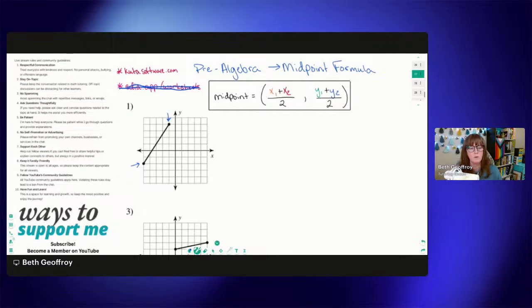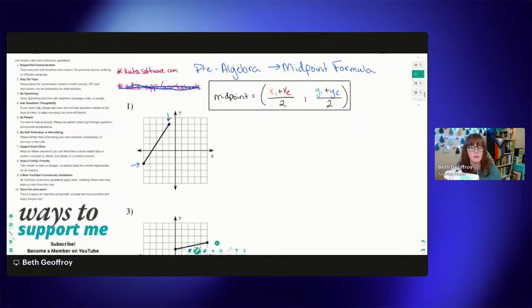Basically, what we're doing with the formula is taking the two x values and averaging them, or finding the mean. We add them up and then divide by 2. Then we do the same thing with the two y values of each of those points. We add up the two y values and divide by 2, and that will give us the midpoint, the exact coordinate of that point that is halfway between those two endpoints. When we have a graph like this, you can actually use slope to find this as well.